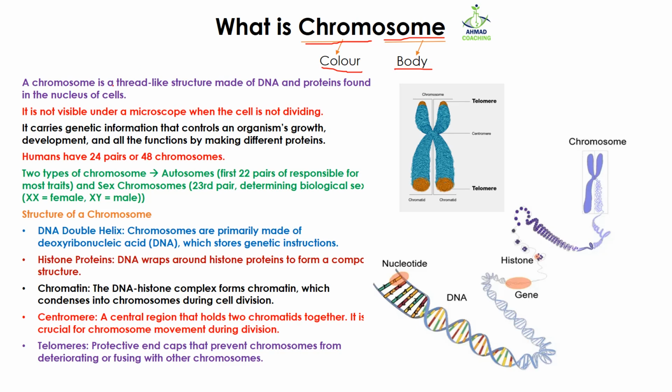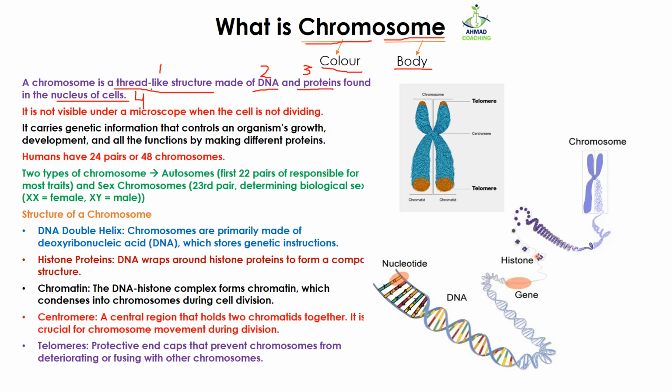Chromosome is actually a thread-like structure which is made up of DNA and protein, and it can only be found in the nucleus of a cell. So there are things that you need to learn about chromosome. First is that it is a thread-like structure. Second is it is made up of DNA. Third is it is made up of protein, as well as it is found in the nucleus. So these four things, they make a chromosome.